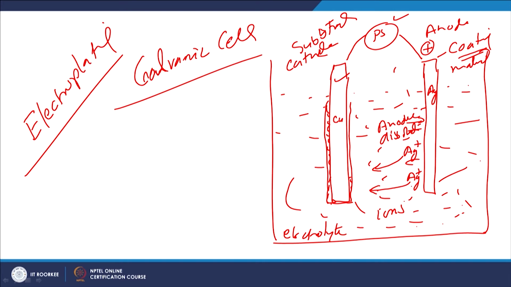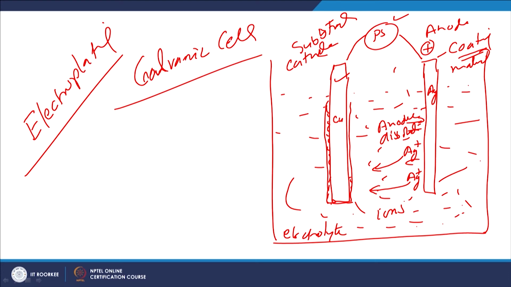These are basically metallic ions which are being dissolved, and the medium is there to act as an electrolyte. So, basically there will be charged particles in the form of positive and negative ions in the electrolyte, facilitating the flow of current.